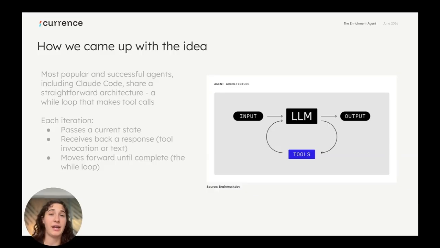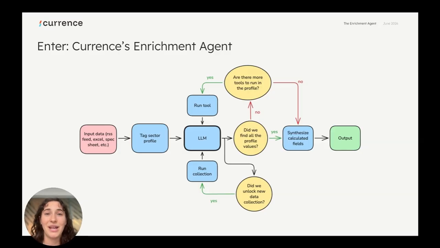The LLM, if it already has the answer to the question that was in that input, or whatever else it needs for the output, will return that. If it doesn't though, it will call a tool to help it find that output, whether it's a specific search or a specific skill. And it'll keep looping and calling tools until it gets the answer and the output that it needs. And that's the wild part: until we have the answer, keep making the loops of tools. So enter Currence's enrichment agent, pretty similar structure.